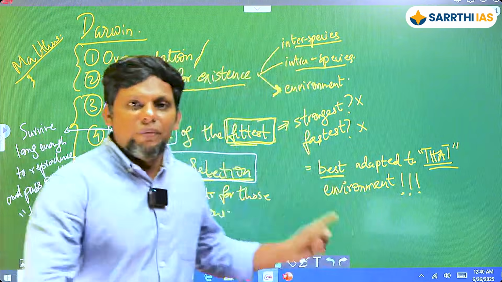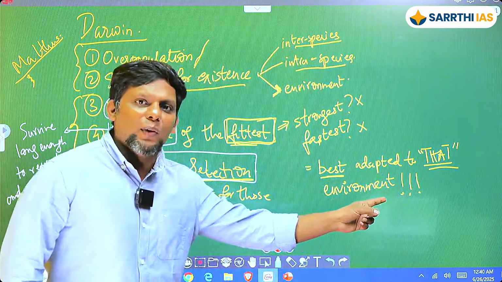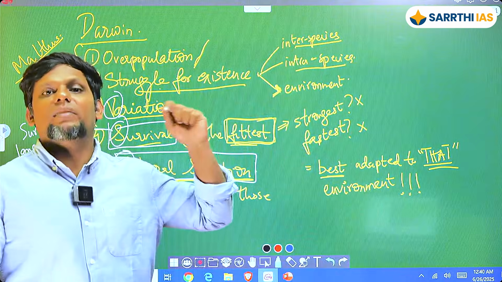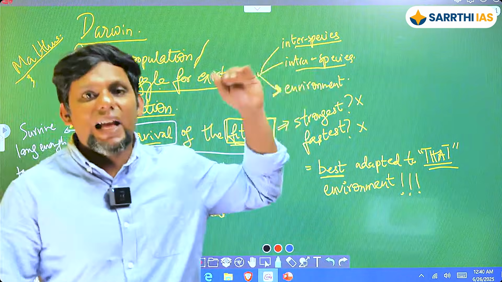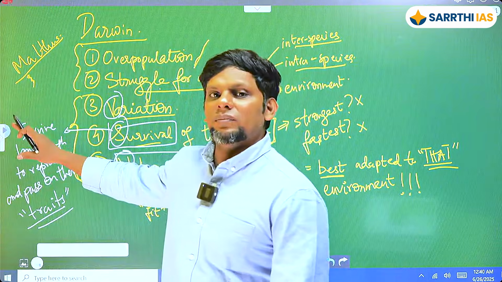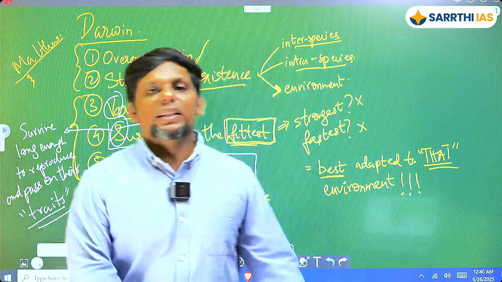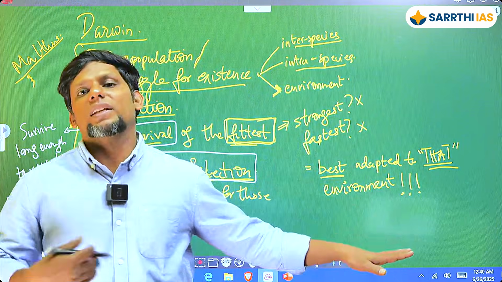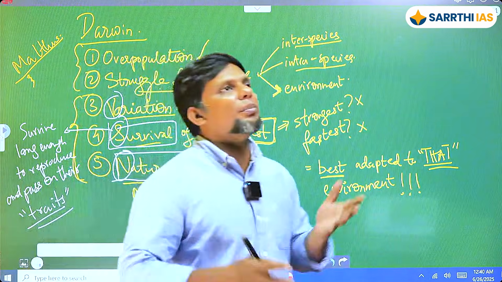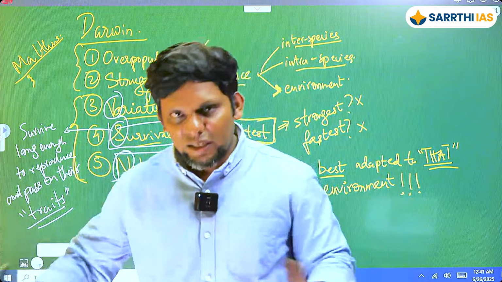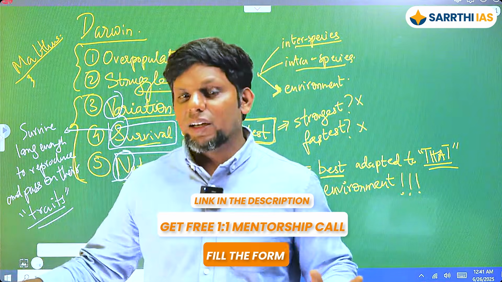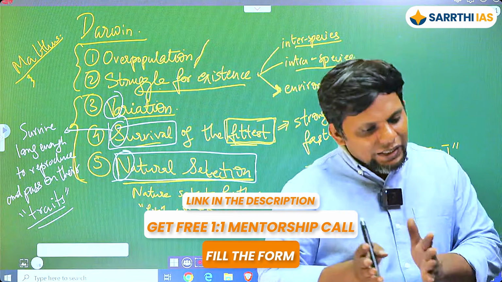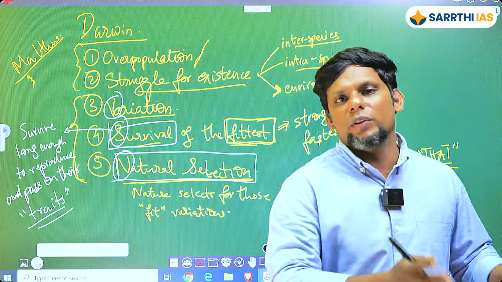But the ones that were not fittest for that particular environment may have lived maybe 10 days, 20 days, 5 years, whatever it is, but they have not been able to reach reproductive age as often as the variants we are calling fit. इनका क्या हो रहा है? They're not able to reach reproductive age and pass on their traits to the next generation. So in the subsequent generations, the proportion of certain variants is going to increase. The fittest ones are going to increase to a great extent, and the ones that are not fit enough, because they're not able to live long enough to reproduce, इनके traits का proportion is going to reduce to a great extent.